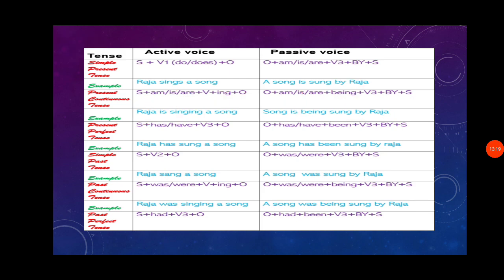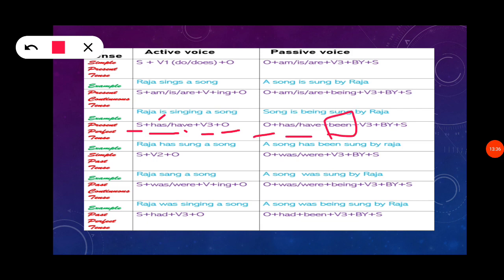So next, present perfect tense. Subject plus has or have plus verb 3 plus object. Has is used for he, she, it. Have is used for I, we, they, you. Next, object plus has or have plus been plus verb 3 plus by plus subject.